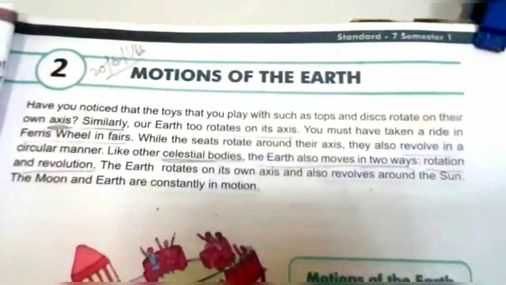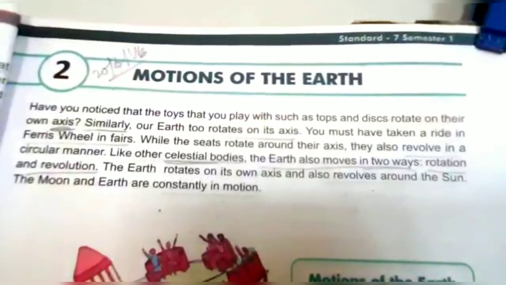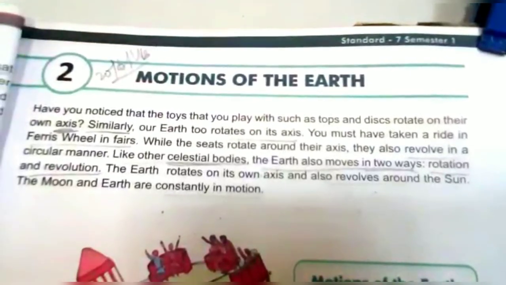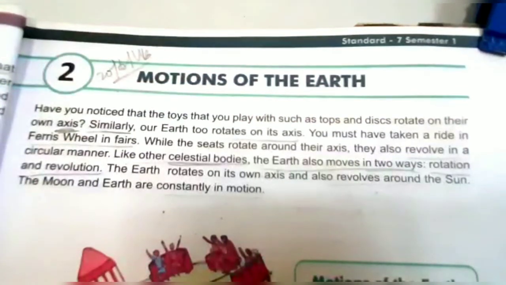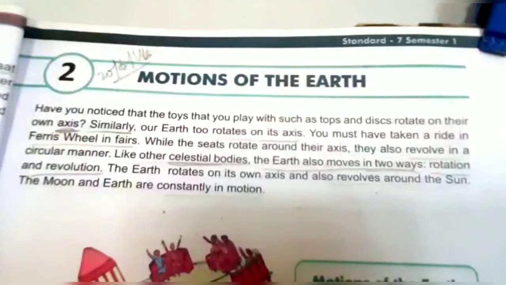Good morning students. Today our class is social science and we will solve workbook unit 2, motion of the earth, from page number 16. Question number 4. How much time does the earth take to complete one revolution? The answer is the earth takes 365 days and 1/4 day to complete one revolution.